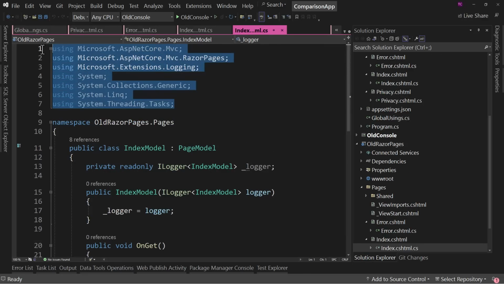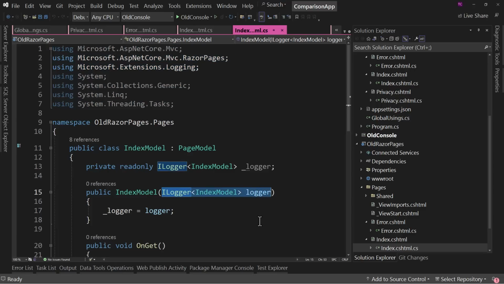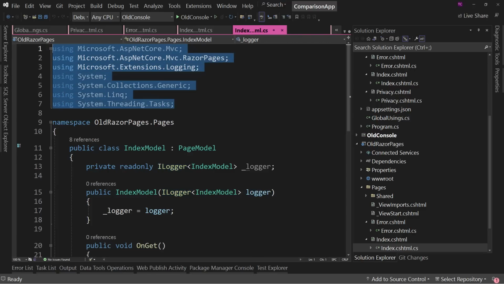And no, this is not hiding any dependencies. So if we take this away, it's not like you're hiding what you're dependent on. That's not how dependencies work. You really should have your dependencies brought in with your dependency injection. Just having a using statement at the top doesn't really tell you much. It doesn't tell you what part of Razor Pages it's depending on, what part of logging it's using, what part of generics you're using or how you're using LINQ and so on. It just says you're using that library or that namespace. But besides that, we have no clue. So this is not about dependencies. Okay, so that's the using statements.